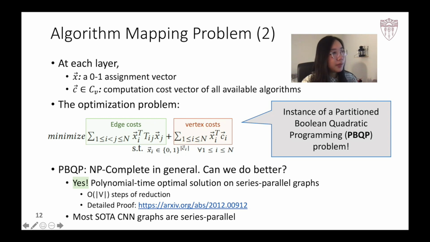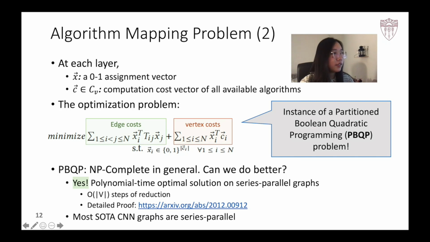This way, we mathematically formulate the optimization problem as the sum of all computation costs at all layers and the sum of all transition costs between all layers, where the computation costs are obtained by dot product between the assignment vector and the cost vector at each vertex, and transition costs are obtained by multiplying the transition cost matrix on each edge with the two assignment vectors of its two adjacent layers, as shown in the equation.